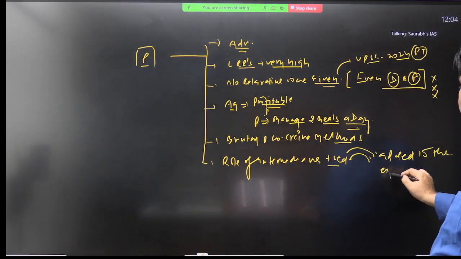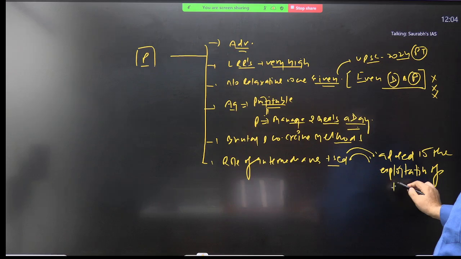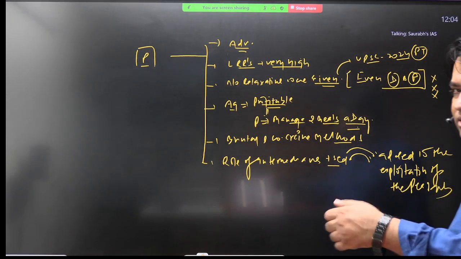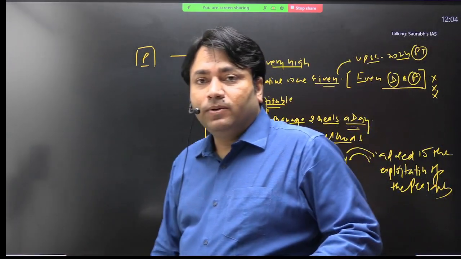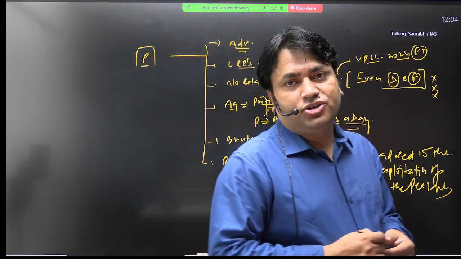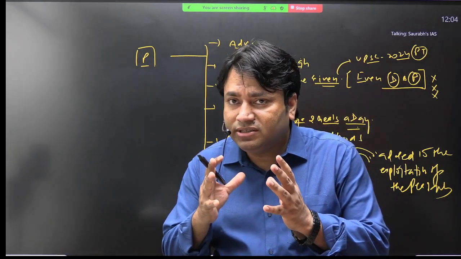And the most important challenge is what?